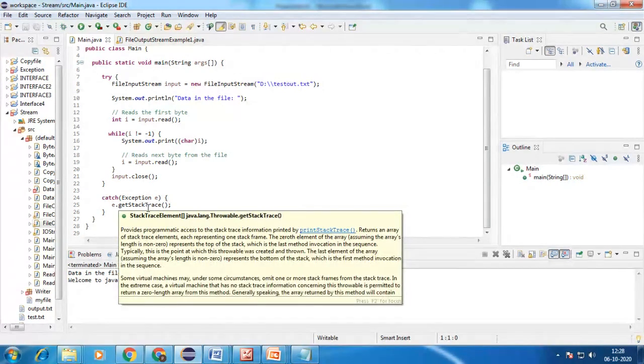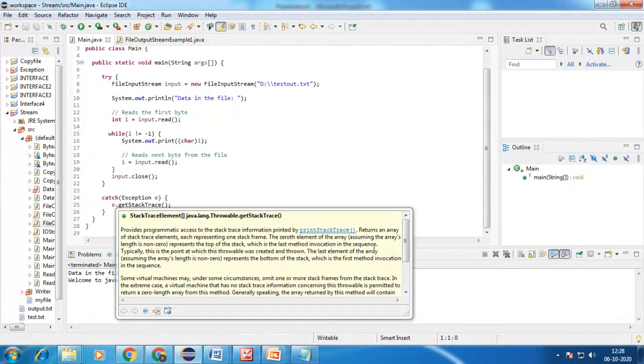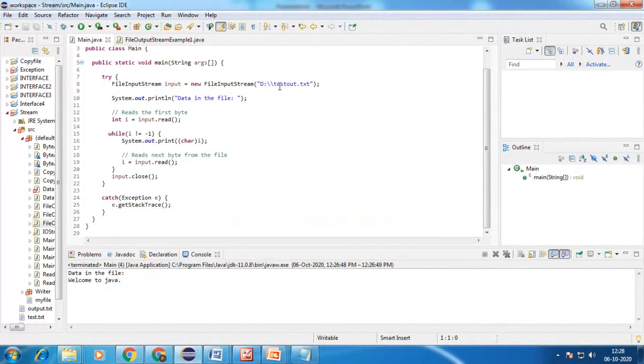The get stack trace method is used to return an array of elements, whereas whatever data is in this desired location, it has to read the entire data. It has to read the full data in that file, then print it in that console. For that we use the get stack trace method.